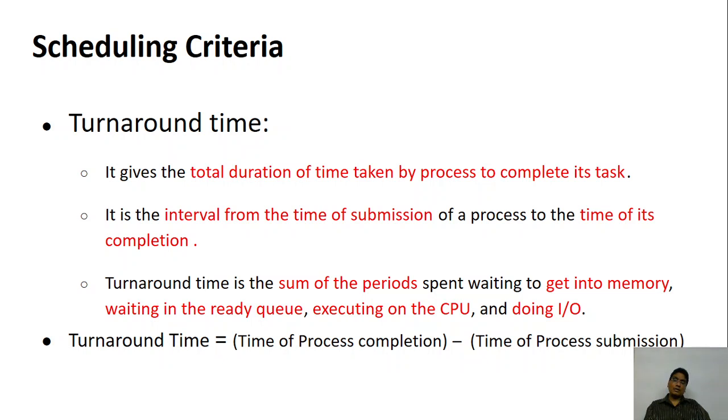But from your house, you will have to go to the theater. So some time is spent there. To take a ticket, you will have to stand in a queue and then get the ticket. Some time is wasted. In between the movie, there is an interval. Some time is wasted. After the movie, again, you will have to come back to your house. Again, time is wasted. So look at the time. Even though the movie is for 1 hour 30 minutes, you may spend an additional 1 hour for going to the theater, interval time, and then coming back to the house and so on. So totally 2 hours 30 minutes are spent.